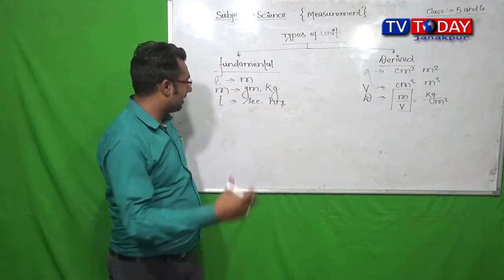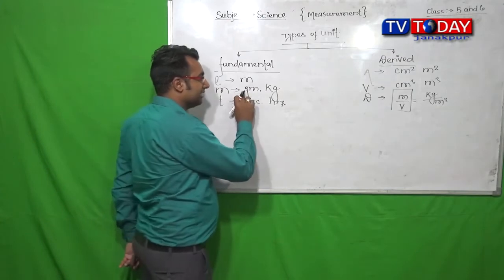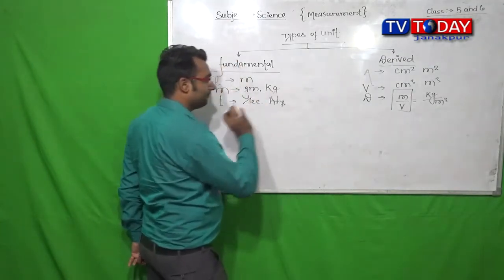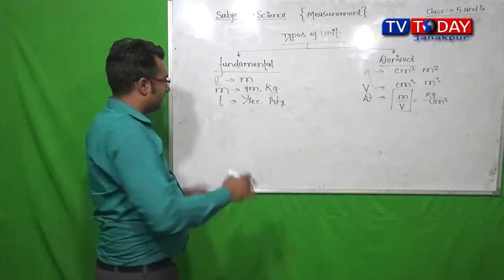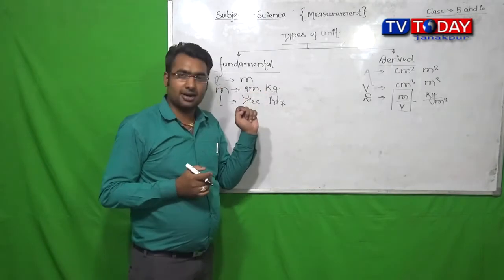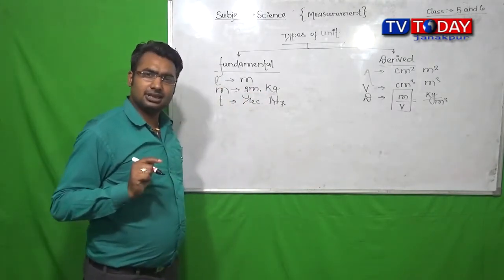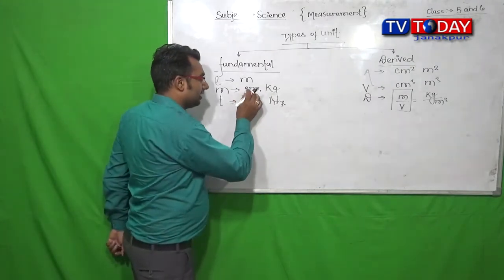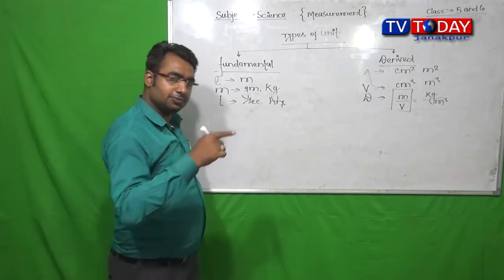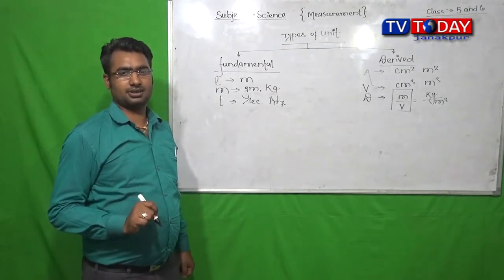As well, the unit of mass, gram or kilogram, both can be expressed by themselves. There is no involvement of the unit of any other physical quantity.